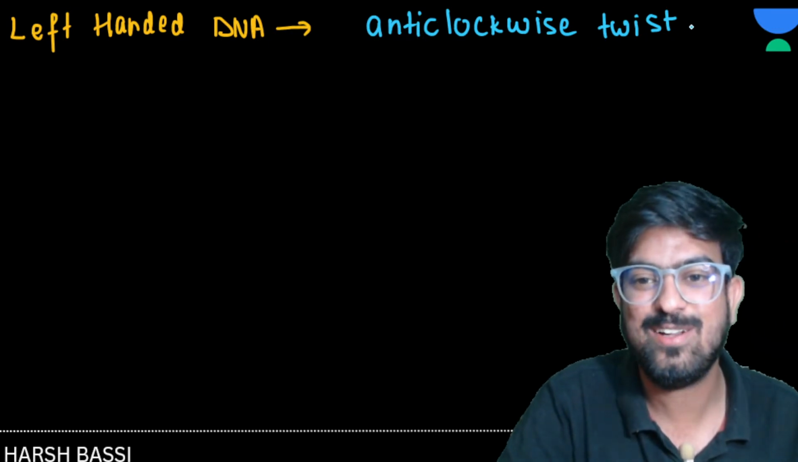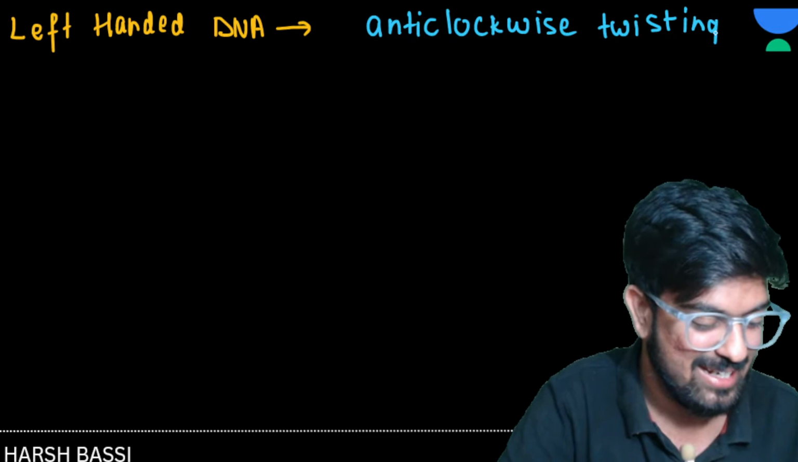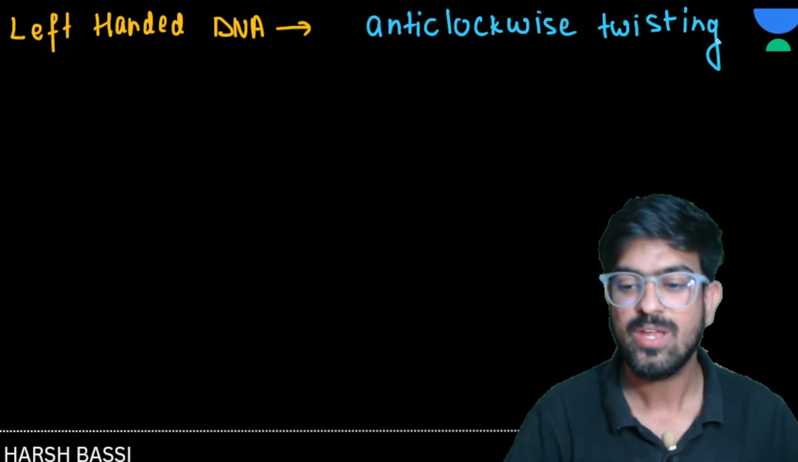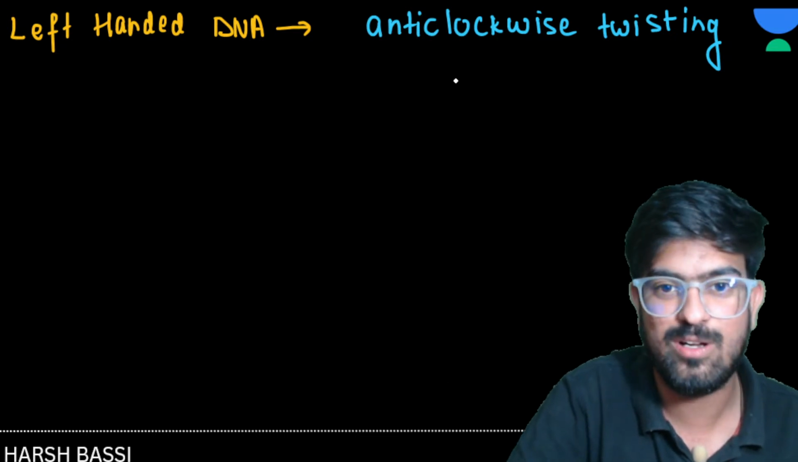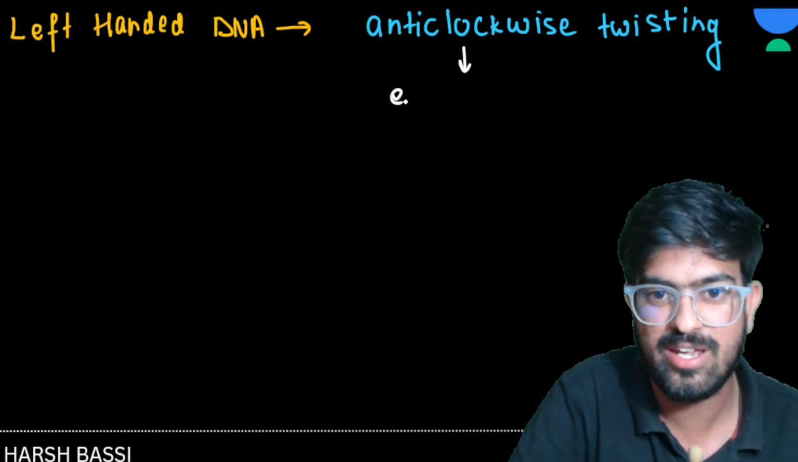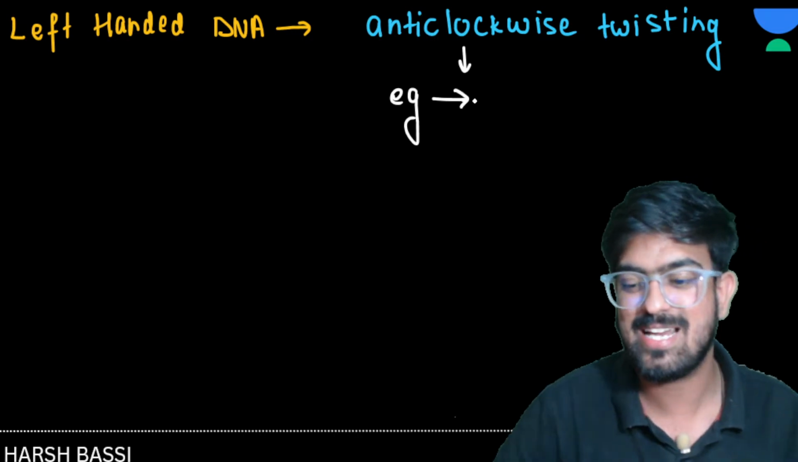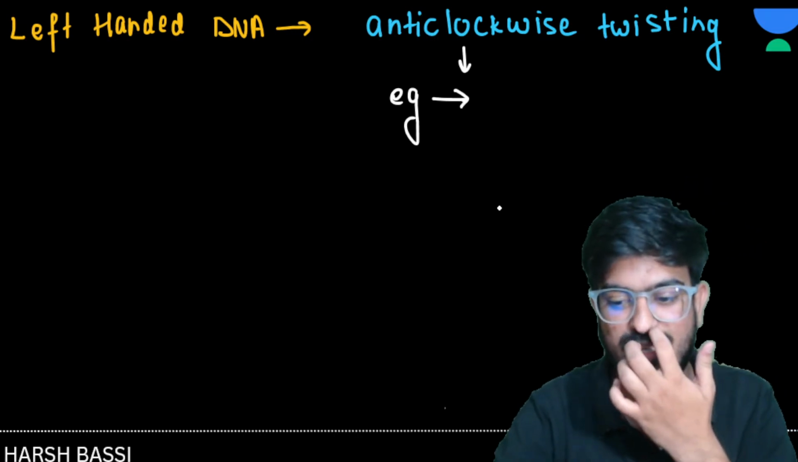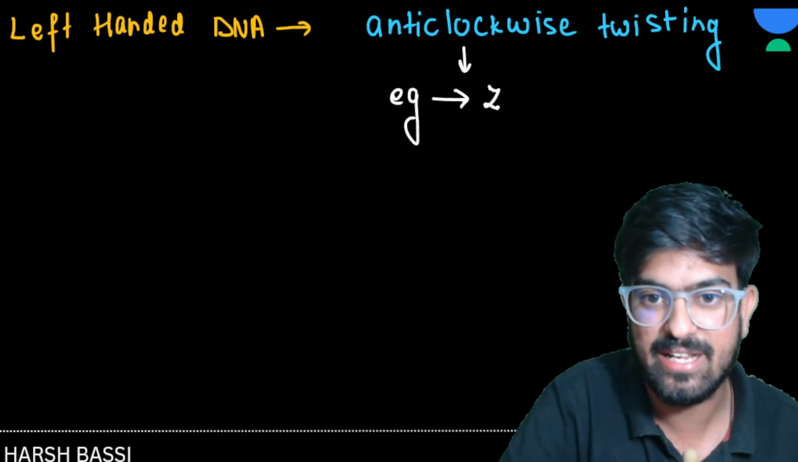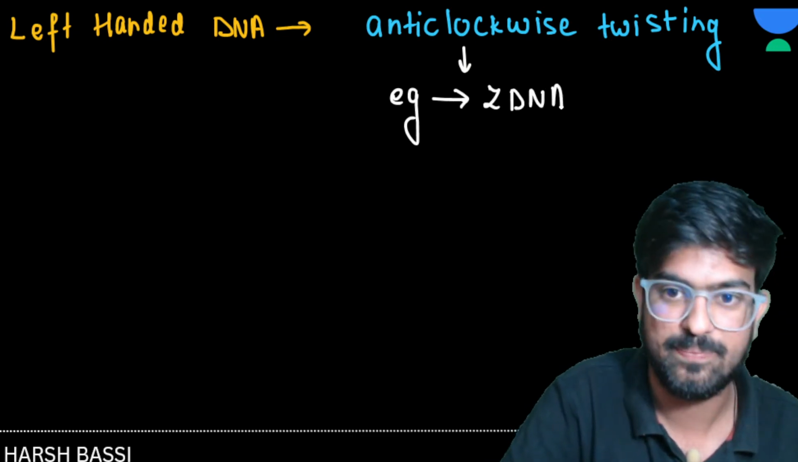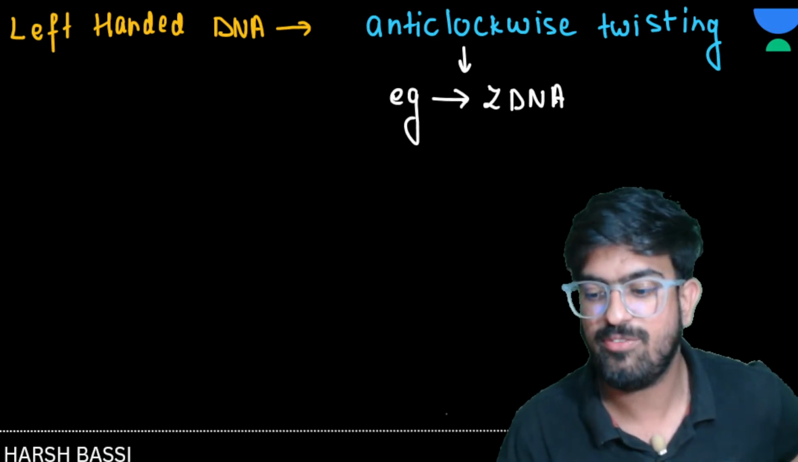Yeah, anti-clockwise twisting. Yes or no? And an example of such type of DNA will be what? Then you guys will make a meme on me, right? The example is Z-DNA. It is Z-DNA. Okay? Clear? So this thing you have to remember.